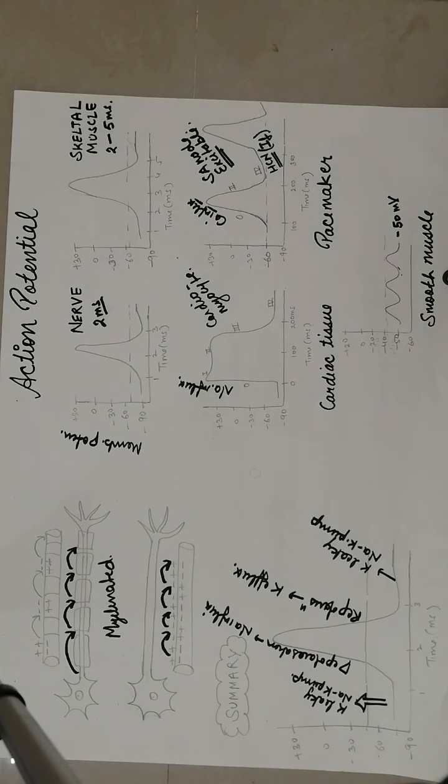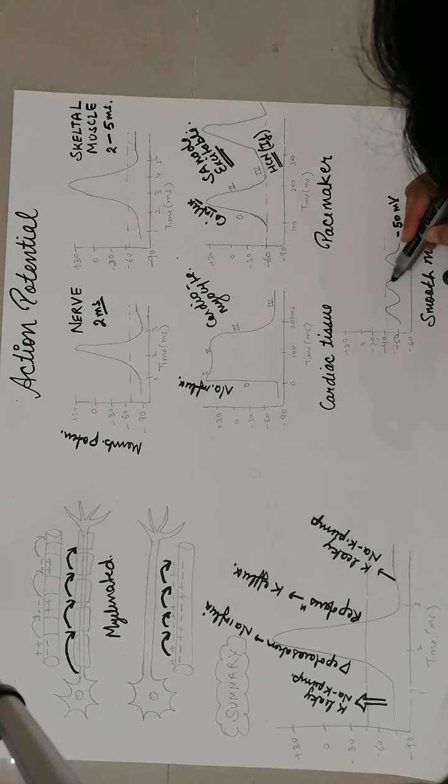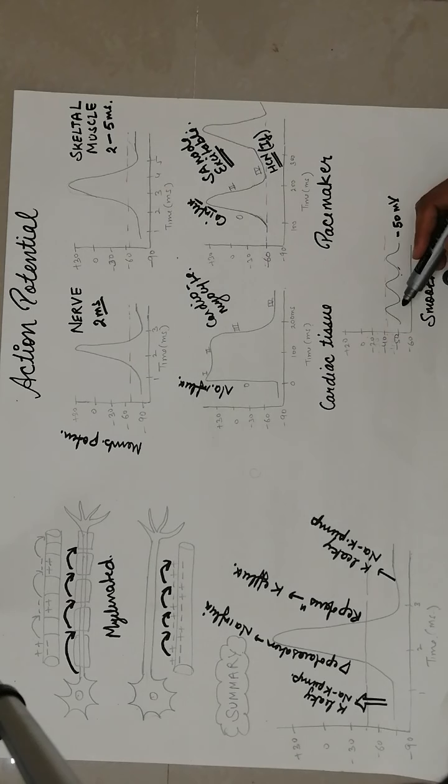You know that in the intestine ICC are present. What they do, like the SA node, is that ICC in the intestine generate slow waves. As you have seen, these are very slow waves. They are rhythmically generated in our intestine.